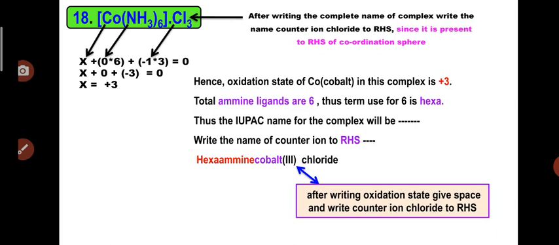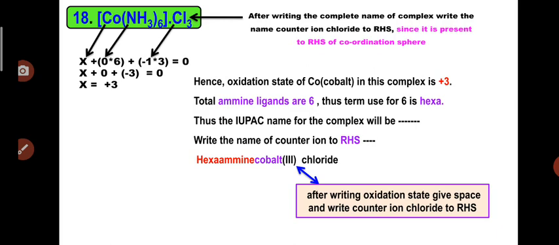So X plus 0, because 0 into 6 is 0, plus minus 1 into 3, minus 3 is equal to 0. So after shifting this minus 3 to the RHS, it will become a positive quantity. So X is equal to plus 3. So we can see that the cobalt has a plus 3 oxidation state in this complex.